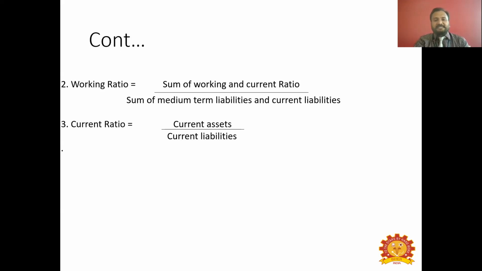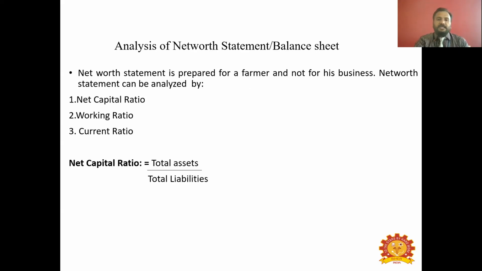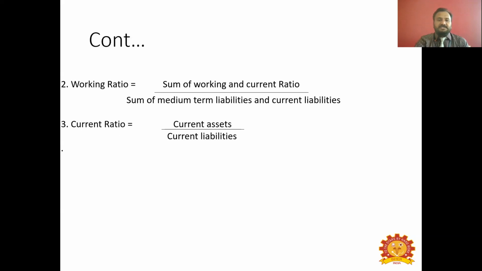So when you divide current assets by current liabilities, that value has to be more than 1 to show positive net worth or a positive current ratio for a farmer. Okay, again the ultimate thing is the numerator, the current assets value, should be more than the value of current liabilities, which is given in the denominator. So these are some of the analyses of the net worth statement and balance sheet.